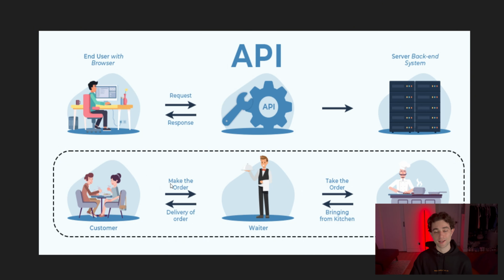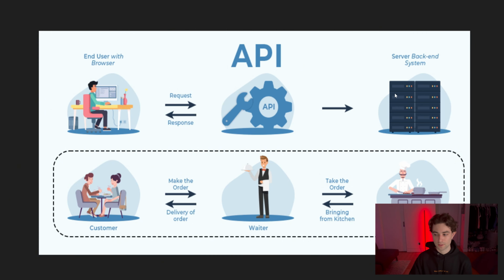Now the server, if they were asking a question, maybe the customer would be asking the waiter, hey, is this food gluten-free? You'd be making the call to the waiter, and then the waiter is going to be processing that information and then answering it right back to you directly. That would be an example of a very small, simple API call.